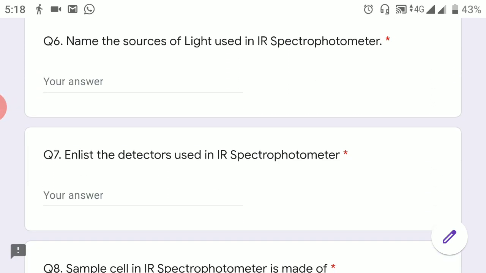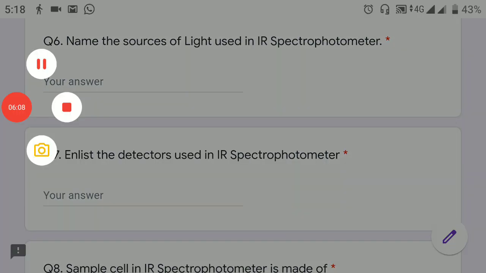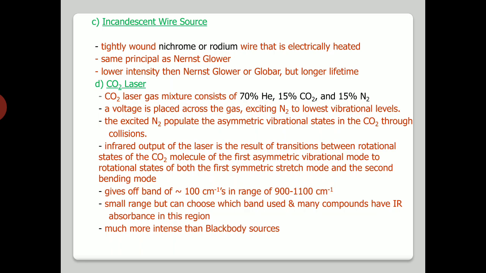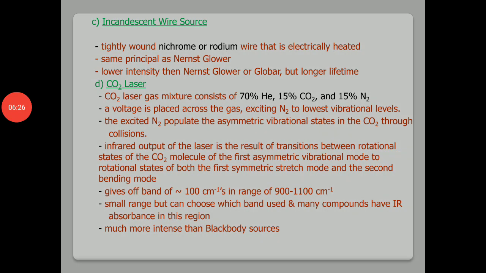Now here you have to name the sources of light that are used in IR spectrophotometer. You have to just name the light sources: Nernst glower, incandescent wire source, CO2 laser. These are some of the examples. You simply have to name these.